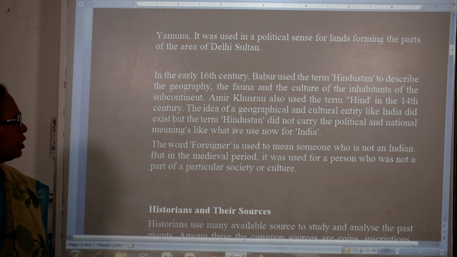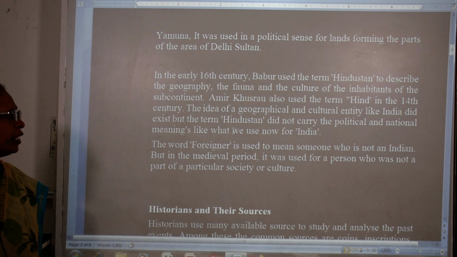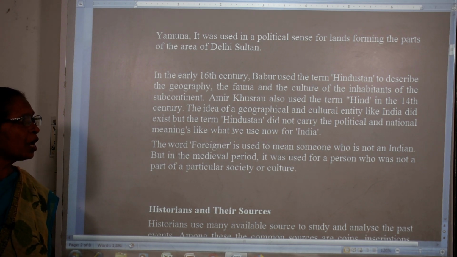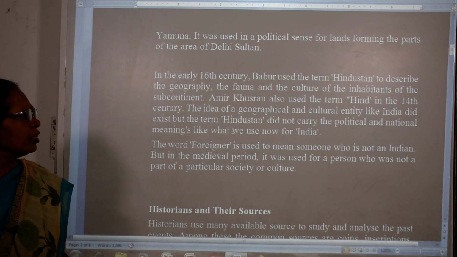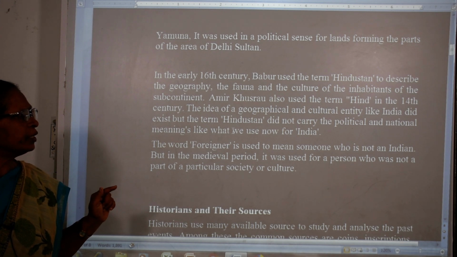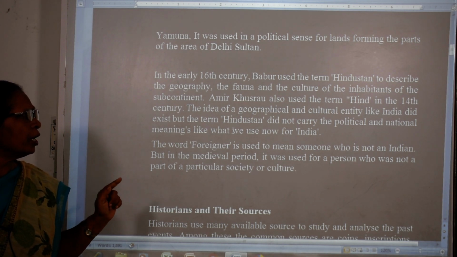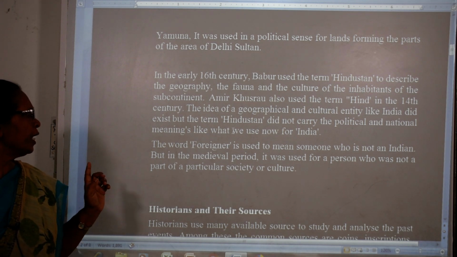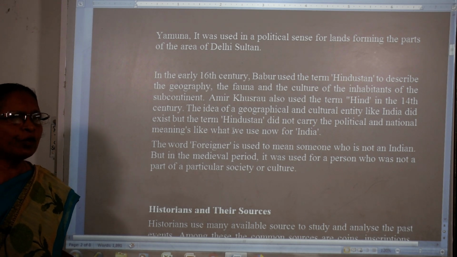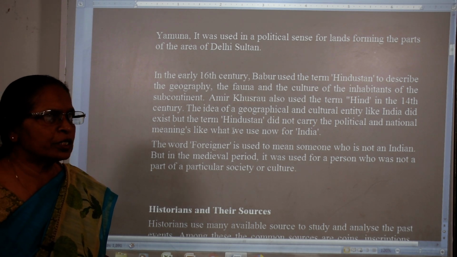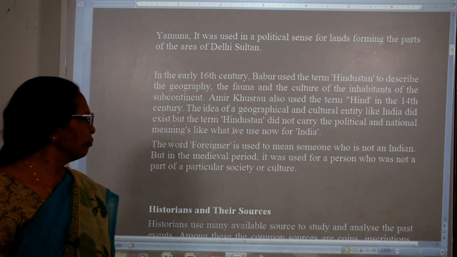Babur and Amir Khusro used the same term Hindustan, but there are little changes. Actually, Hindustan did not carry the political and national meanings like the ones we use now for India. This term Hindustan did not carry the political and national meaning of what we use at present, Hindustan meaning India.